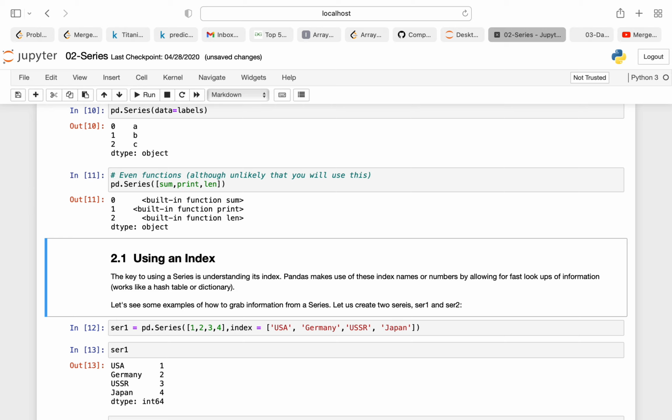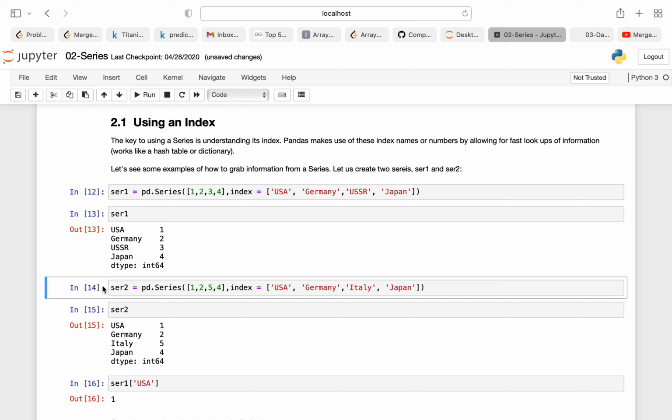Series 1, I'm declaring pd.Series, with 1, 2, 3, 4 as my values, and my index is USA, Germany, USSR and Japan. When I print series 1, it gives me the index as USA, Germany, USSR, Japan and my values as 1, 2, 3, 4.